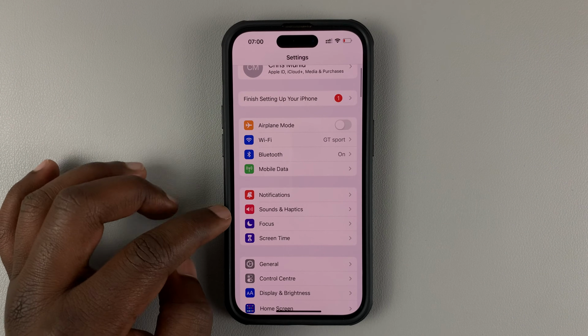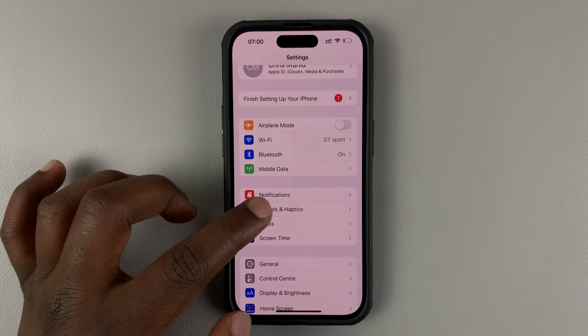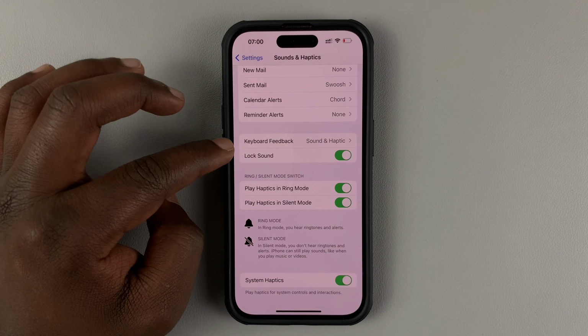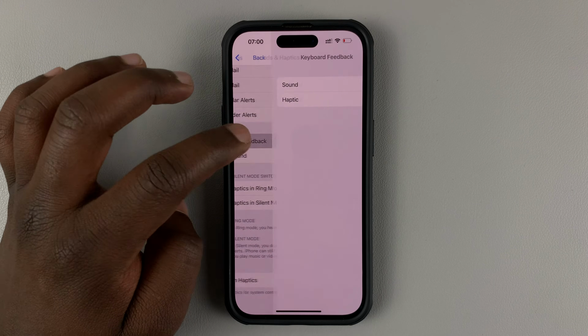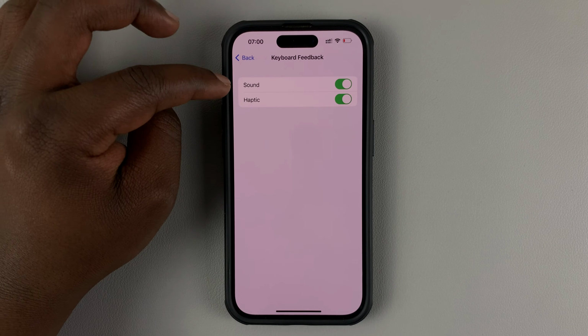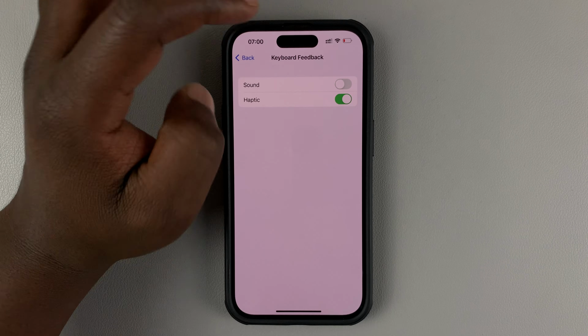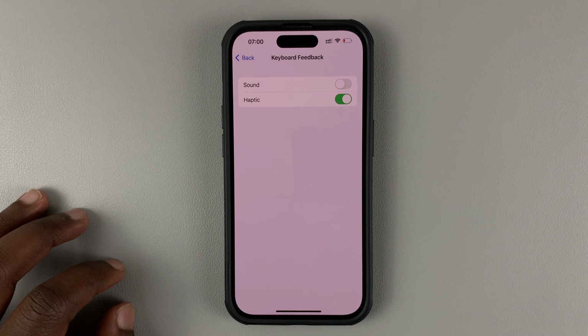On the Settings page, tap on Sounds and Haptics. And then under that, go to Keyboard Feedback, tap on that. And then here, you should see the option for Sound and Haptics. To turn off sound, simply disable that using that toggle button.